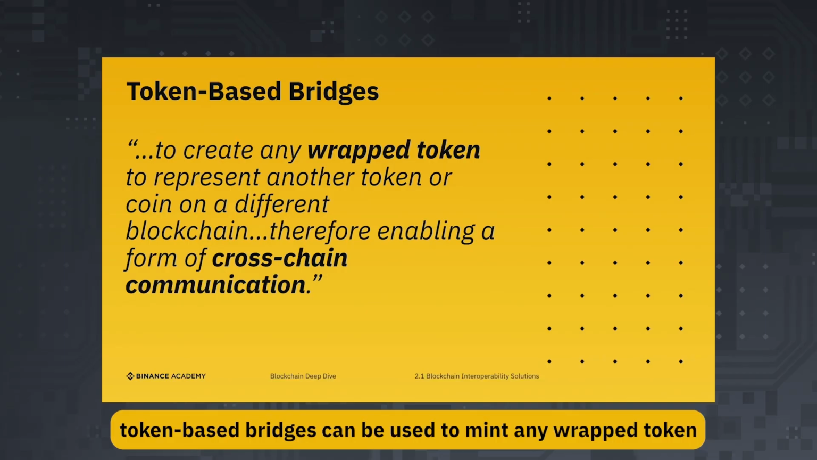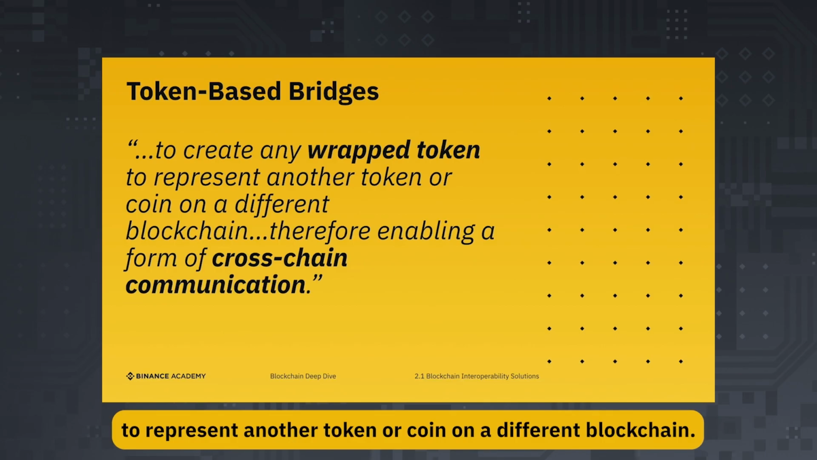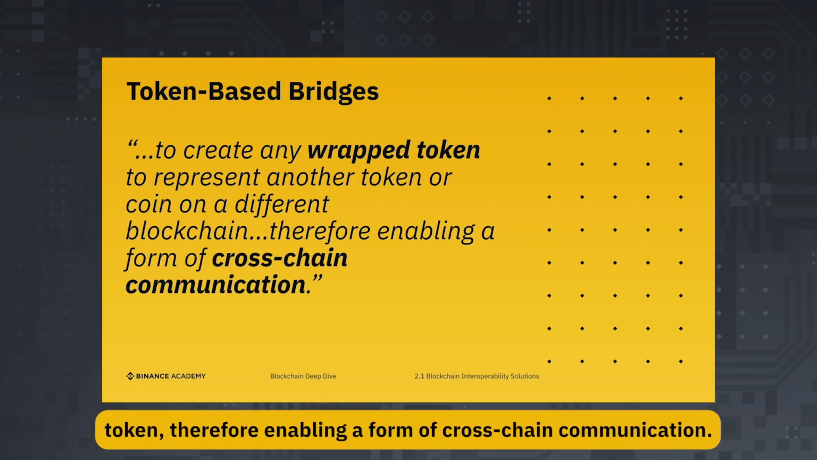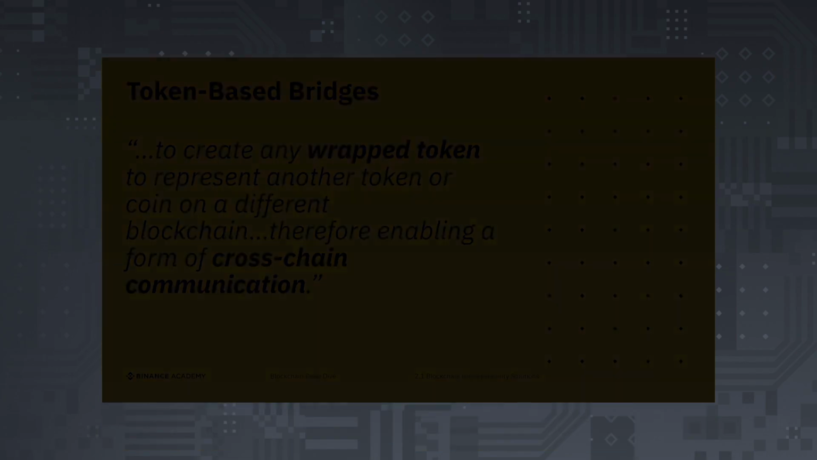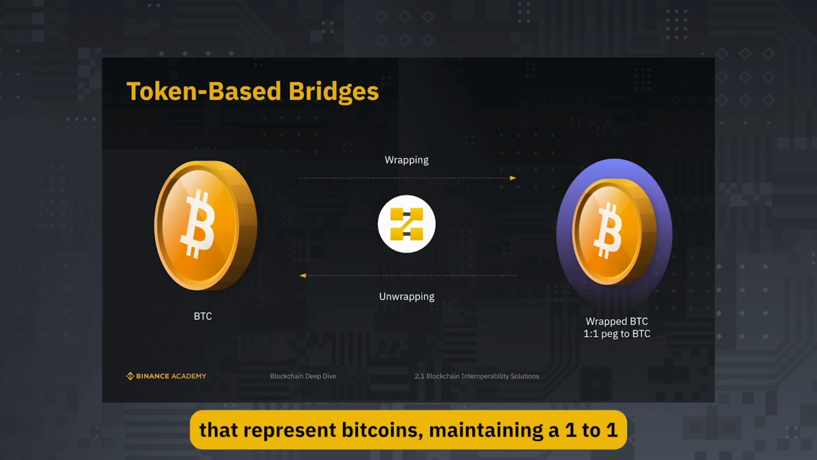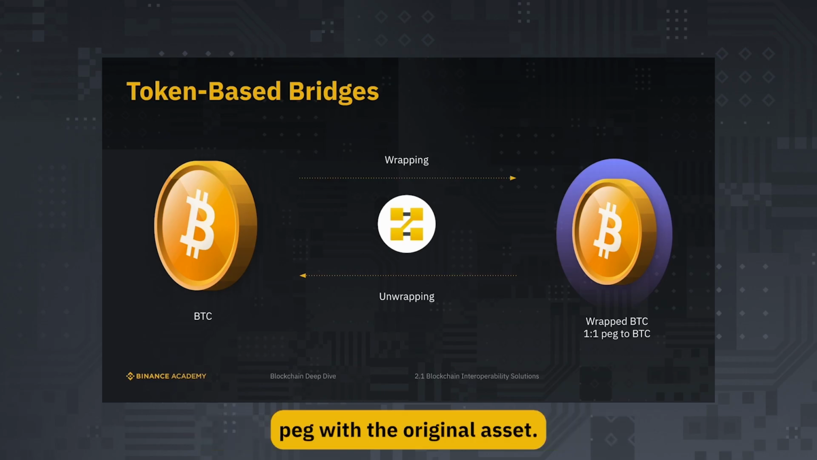Token-based bridges can be used to mint any wrapped token to represent another token or coin on a different blockchain. This wrapped token can be redeemed to get back the original token, therefore enabling a form of cross-chain communication. For example, wrapped Bitcoins are ERC20 tokens on the Ethereum blockchain that represent Bitcoins, maintaining a one-to-one peg with the original asset.